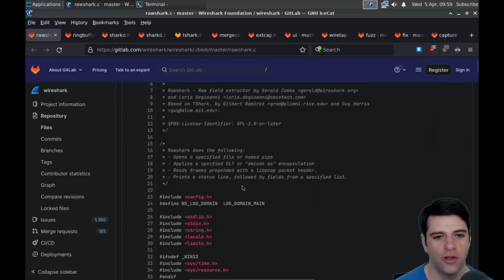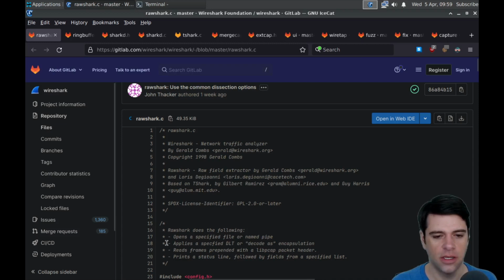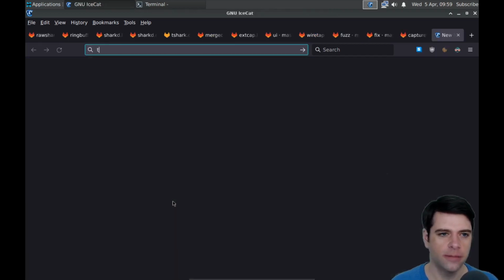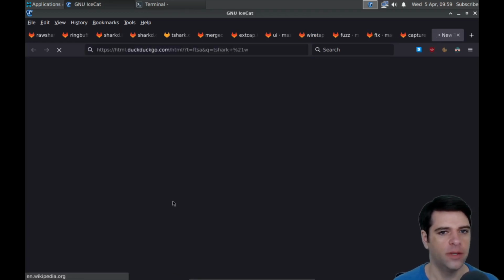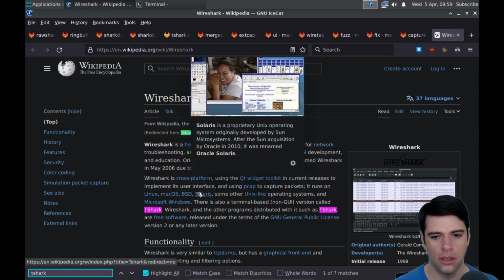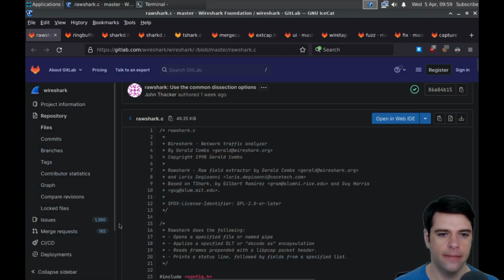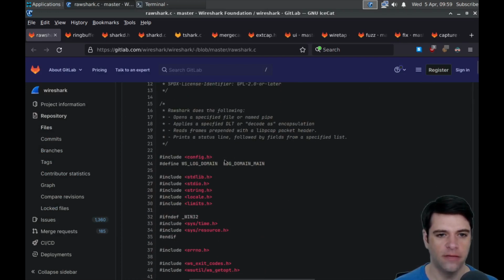Okay, so here's Rawshark. Rawshark, raw field extractor by Gerald Combs and Loris Dejani, based on T-Shark by Gilbert Ramirez and Guy Harris. Was T-Shark a separate project? See if Wikipedia knows about T-Shark. There's also a terminal-based non-GUI version called. Okay, so T-Shark is the I guess command line version.